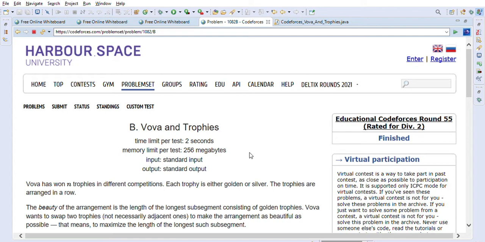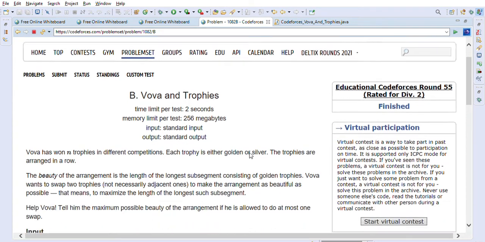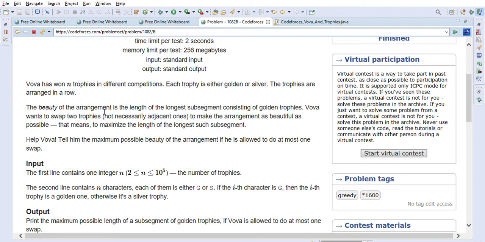So let's take a look at the Vova and Trophies problem statement first. Vova has won N trophies in different competitions. Each trophy is either golden or silver. The trophies are arranged in a row. The beauty of the arrangement is the length of the longest subsegment consisting of golden trophies. Vova wants to swap two trophies, not necessarily adjacent ones, to make the arrangement as beautiful as possible.